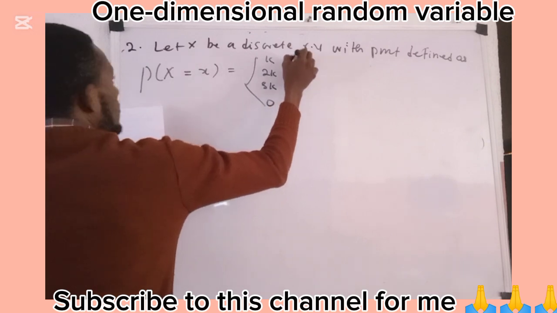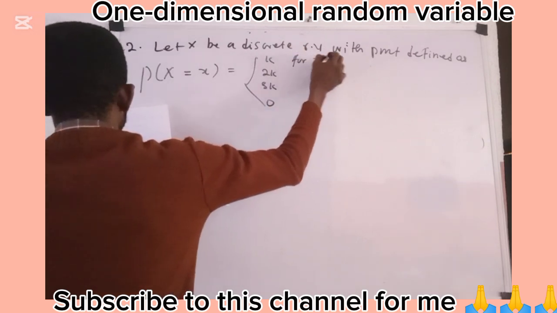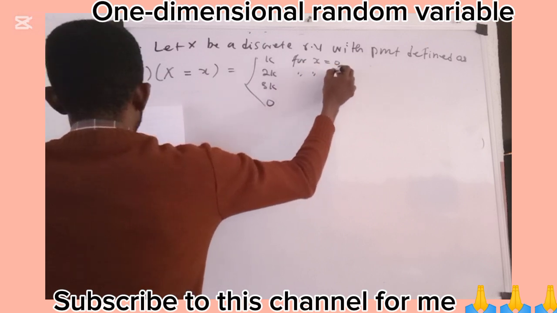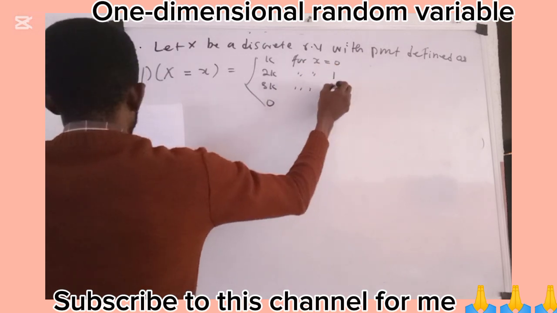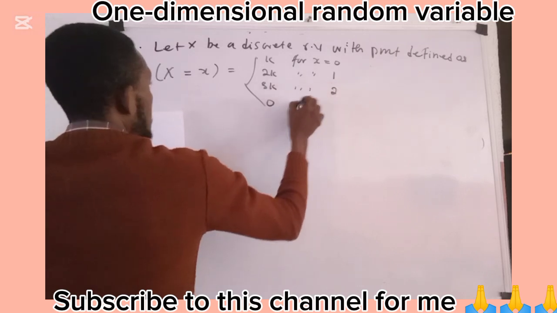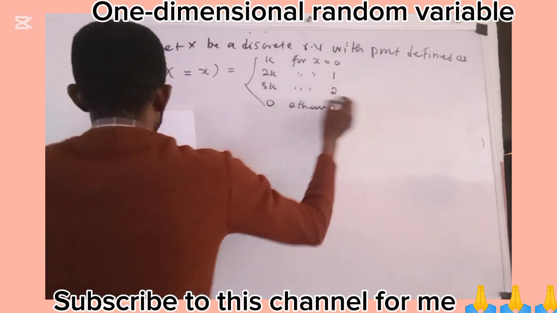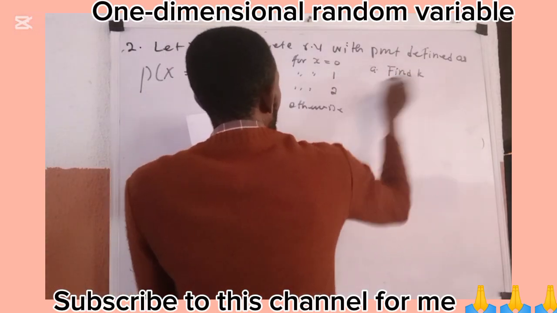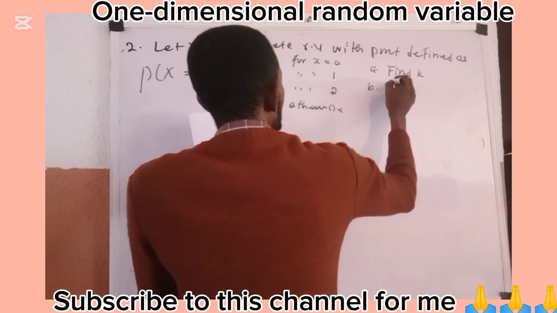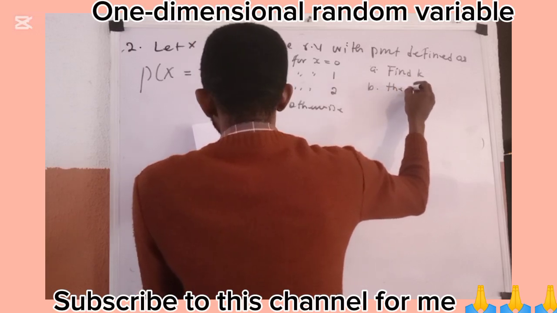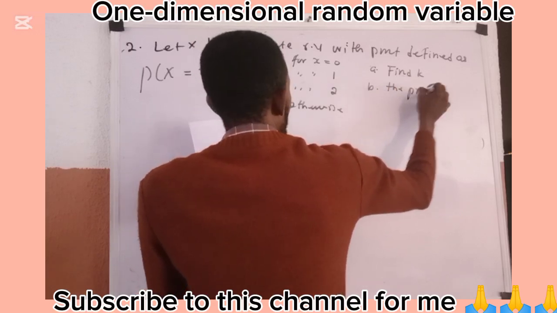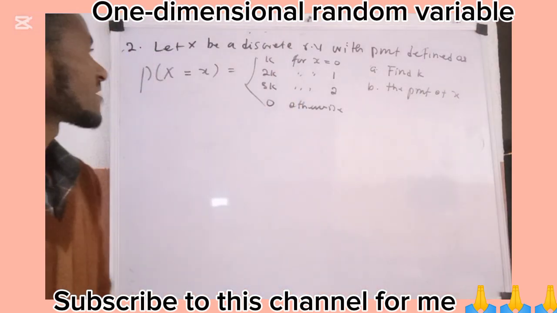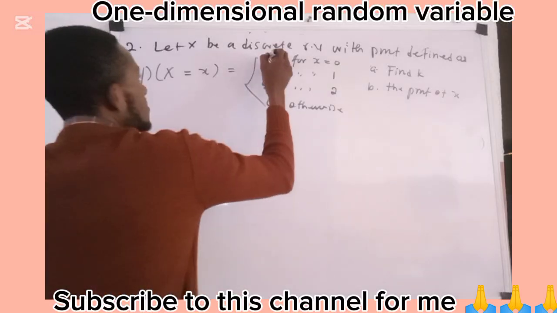They say for x equals 0, 1, 2, and otherwise. The question here says A, find K, B, the PMF of X. So that's a very straightforward question.